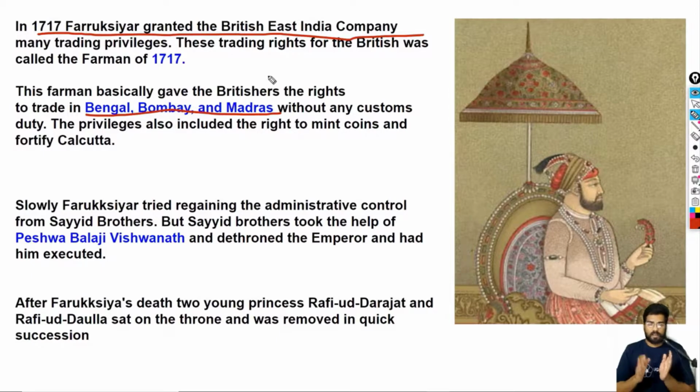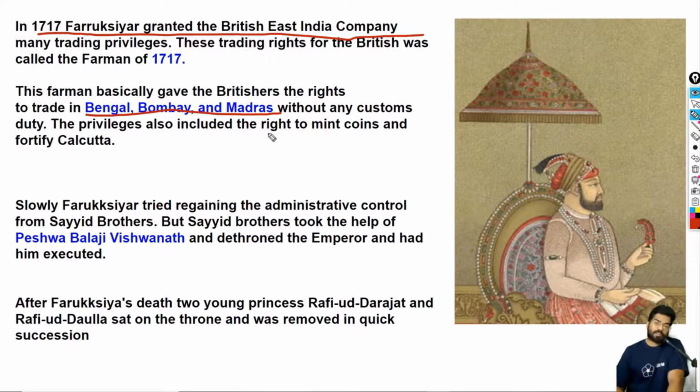And here Farooq Siyar gave a dumb permission that the Britishers could trade without paying any custom duties or taxes, nearly zero taxes, and they could mint their own coins. There was also one more privilege given in this farman: they could fortify Kolkata.